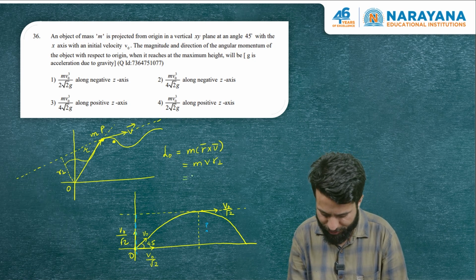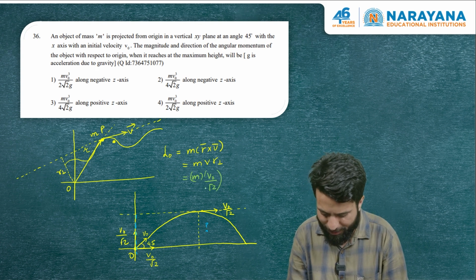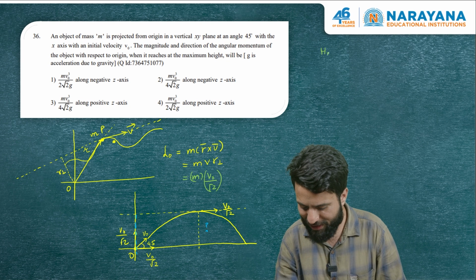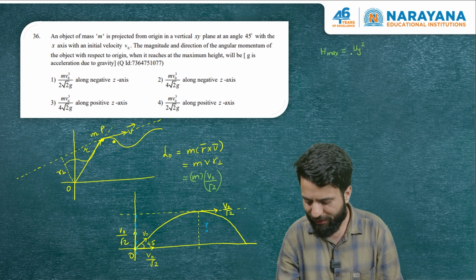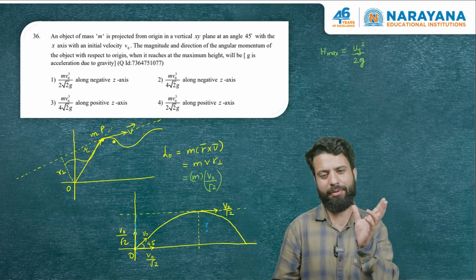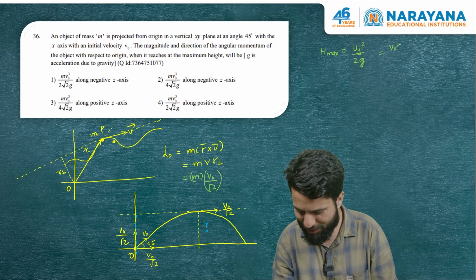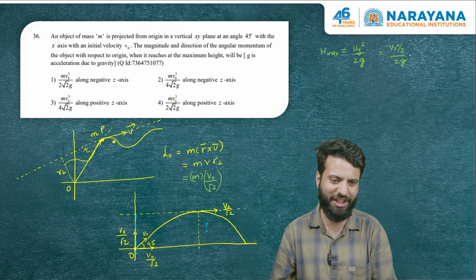m, as you know, is m itself. v is v naught by root 2. And r perpendicular in this question is h max. And h max in projectile motion is uy square divided by 2g, the initial y component of velocity squared divided by 2g. So uy square is v naught square by 2 divided by 2g, which is v naught square by 4g.